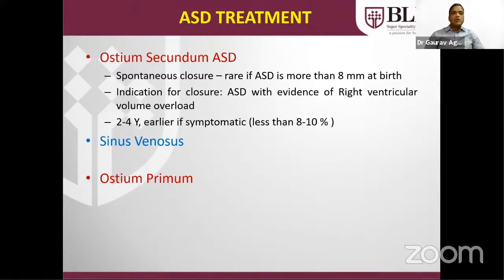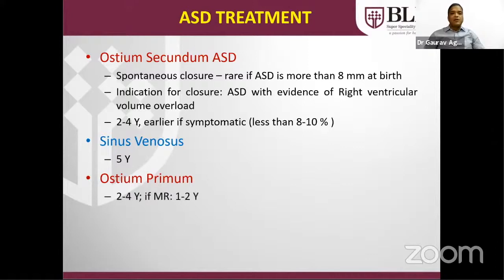Sinus venosus defect, whether of the right superior vena cava or IVC type, should be treated by 5 years of age, because if we treat it in less than 5 years, the patient can be reoperated at a later part of life.